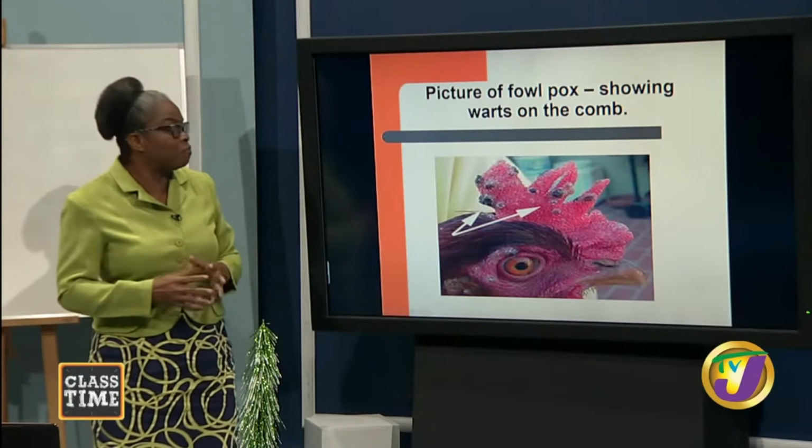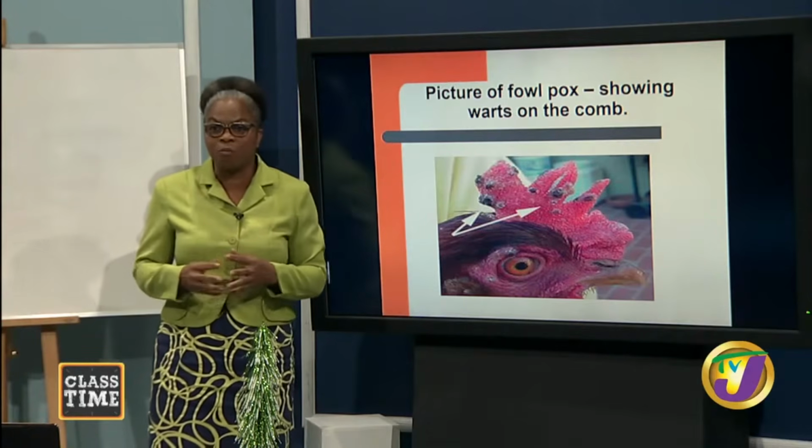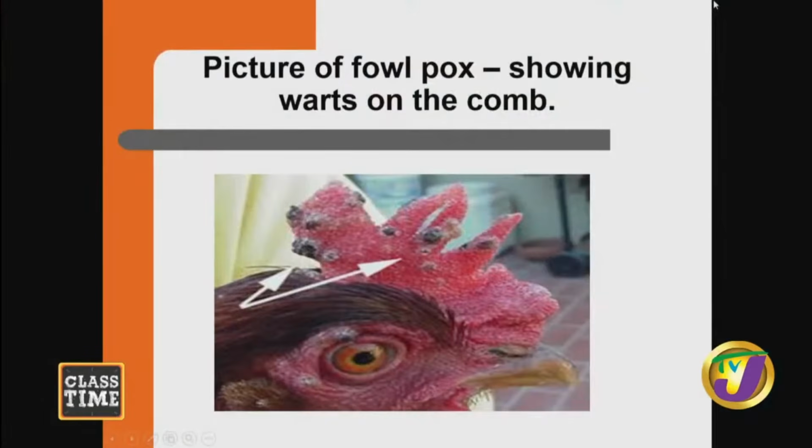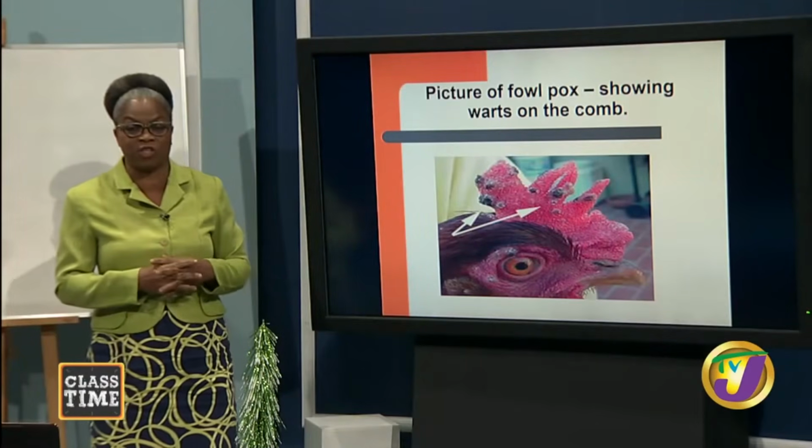Let's move on to look at a picture of the fowl-pox, showing the warts on the comb of that chicken right there, and you're also seeing warts over the eyelids as well. That is when the chickens come down with the fowl-pox disease. So it's very, very evident. Sometimes you can see those lesions on the legs as well. So you're able to see, and then we know that we need to isolate these chickens. Good?